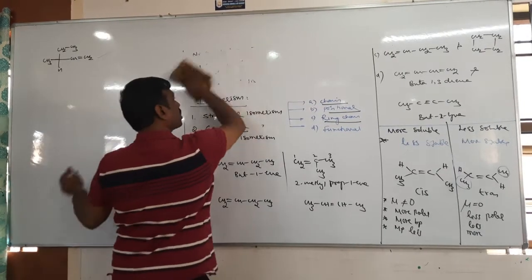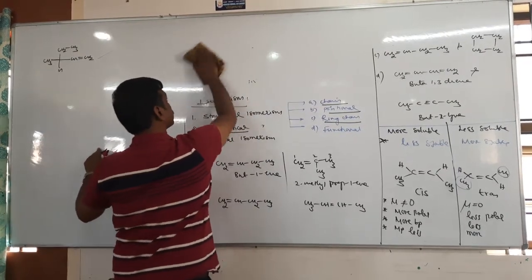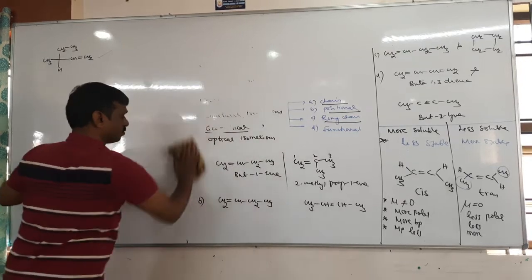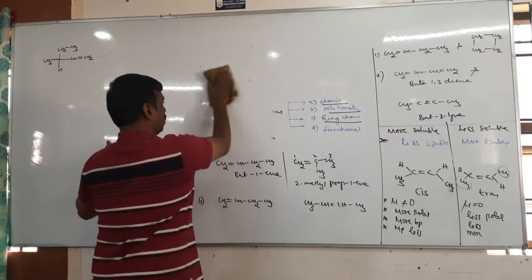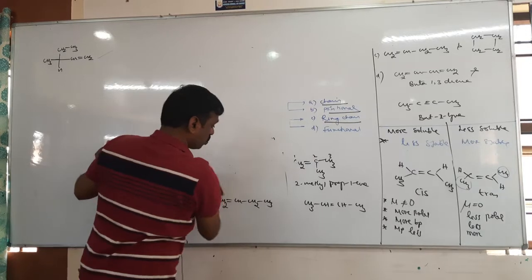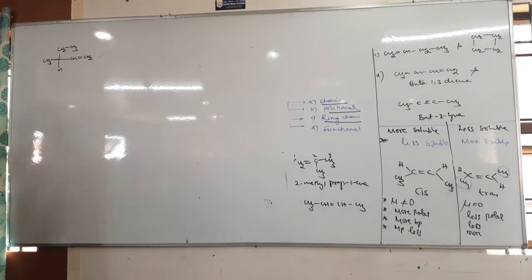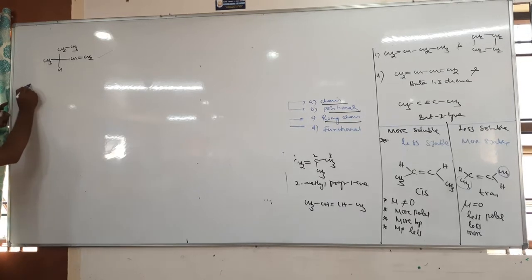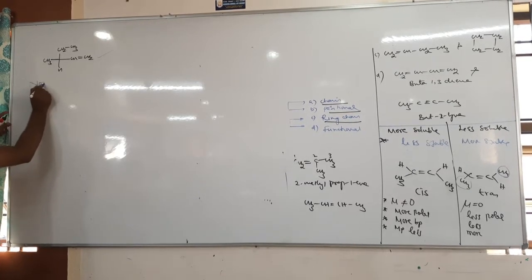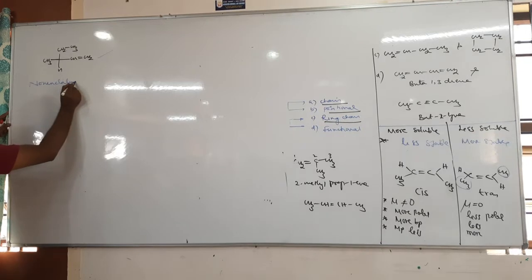Next is nomenclature. Nomenclature of alkene also completed. Let's see some examples. Write down the nomenclature of alkenes.